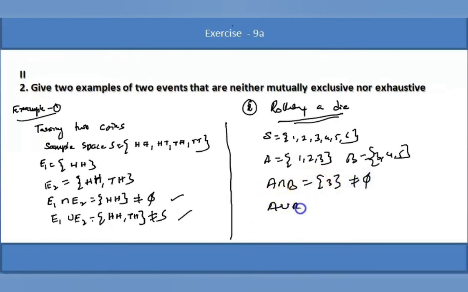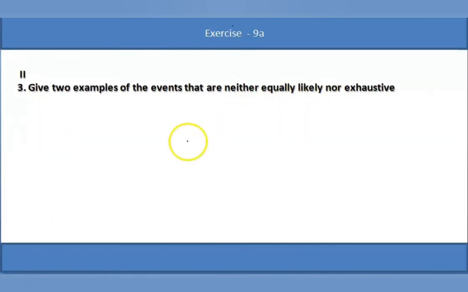What is A union B? A union B is 1, 2, 3, 4, 5. 6 is not there, so this is not equal to S. Therefore, A and B are neither mutually exclusive nor exhaustive. These are the two simple examples showing events that are neither mutually exclusive nor exhaustive. Last problem in this exercise.